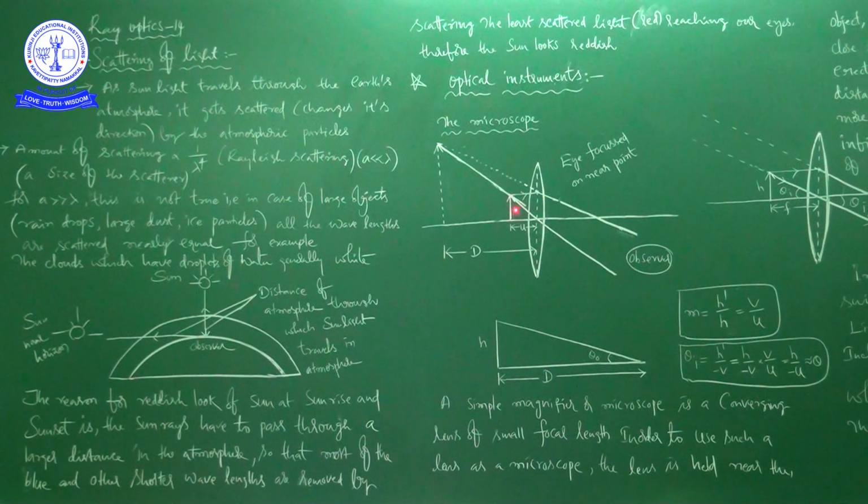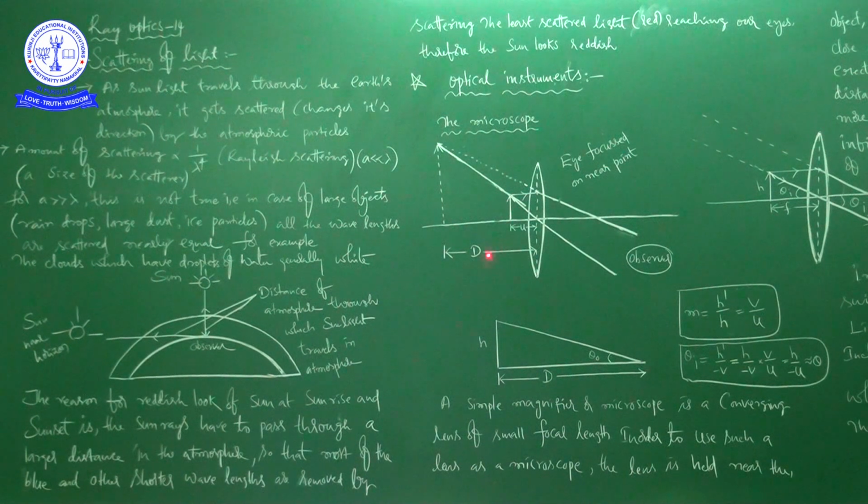Suppose it is up, and it is down, here this is also up and this is also down. It is based on our requirements. But here our discussion is to magnify the object. With the help of a microscope, we need to see smaller and smaller objects, even bacteria and viruses, such types of things.